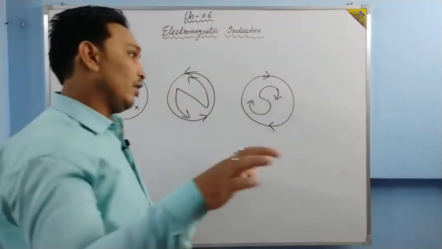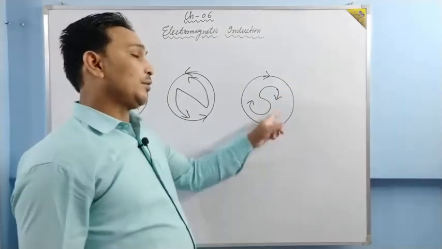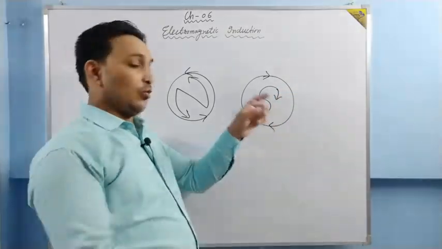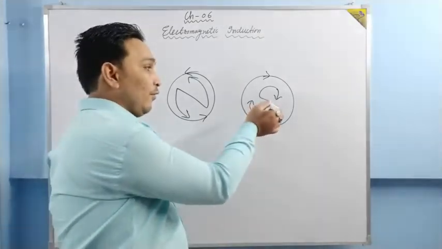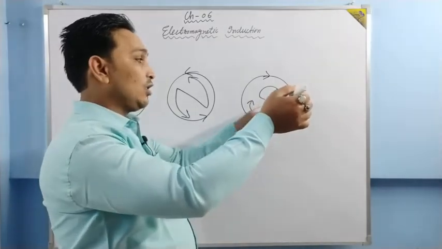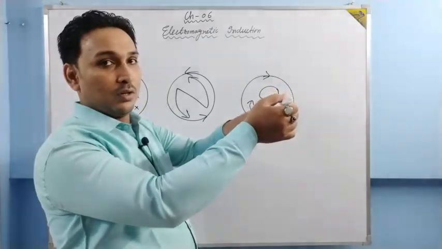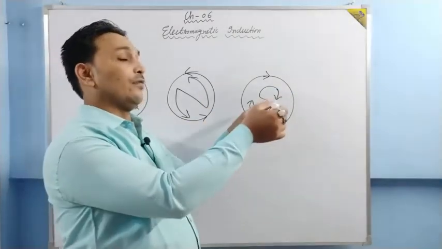When we are taking this magnet away from the loop, then it develops a south pole. Basically, this south pole attracts this north pole. And what we are doing, we are taking this magnet away from the loop. And now the south pole attracts the north pole. So we have to do work again against this attractive force.